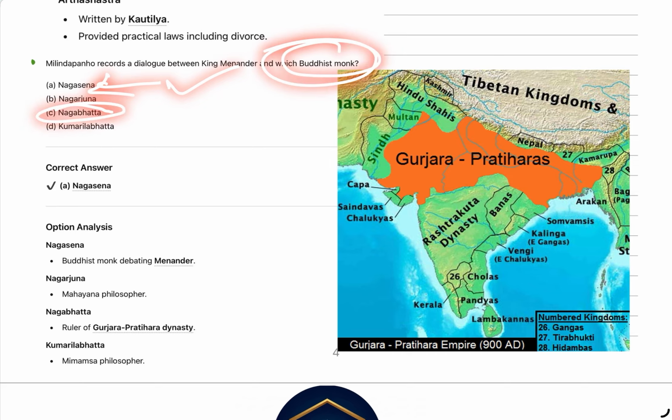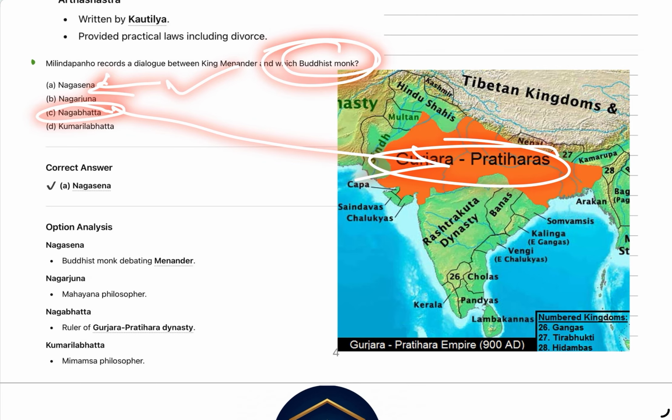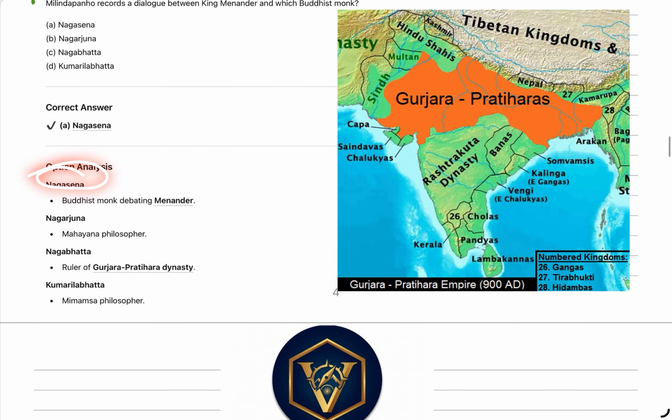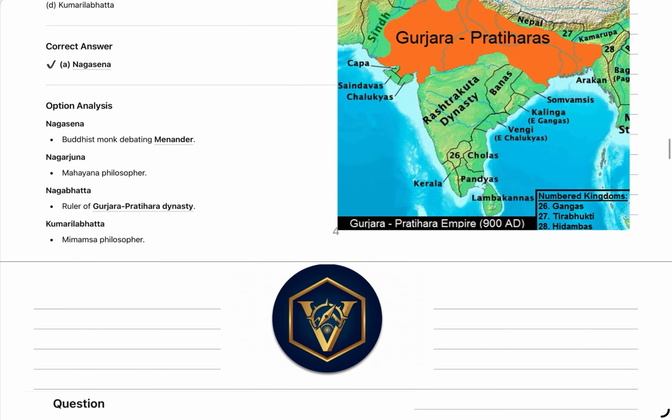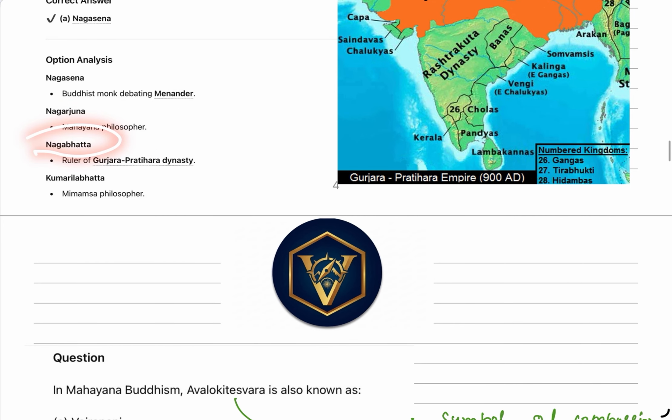However, Nagabhata is related to the Gurjara Pratihara king. We will see. Nagasena debating with Menander, that is the Milinda Panha book, that is solved. Then Nagarjuna, the other option, Nagarjuna was a Mahayana philosopher and Nagabhata was the ruler of the Gurjara Pratihara dynasty.